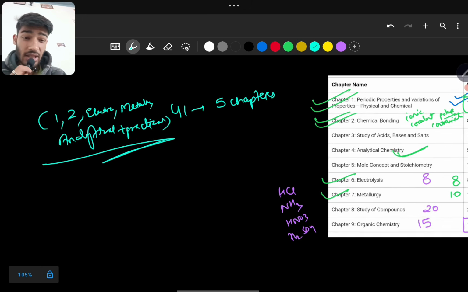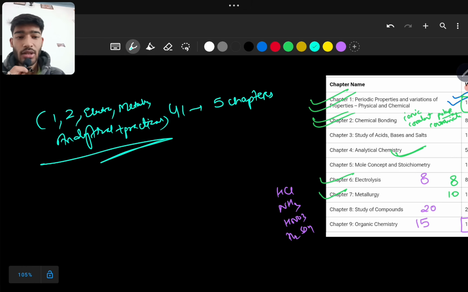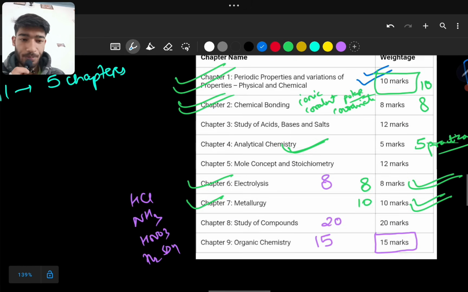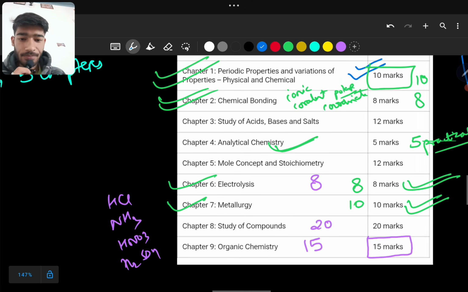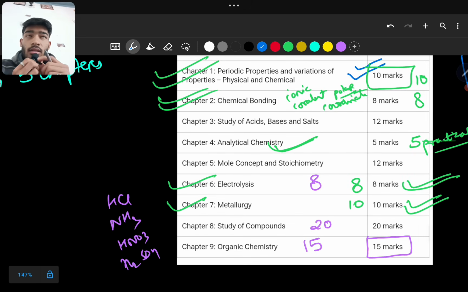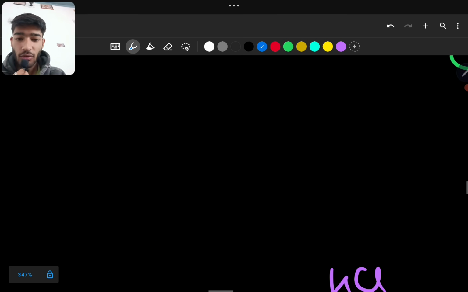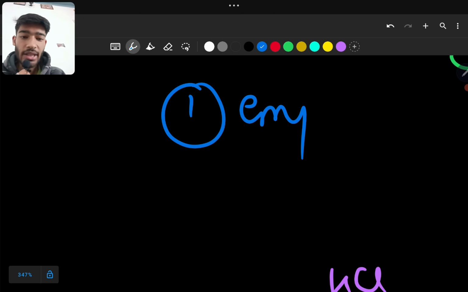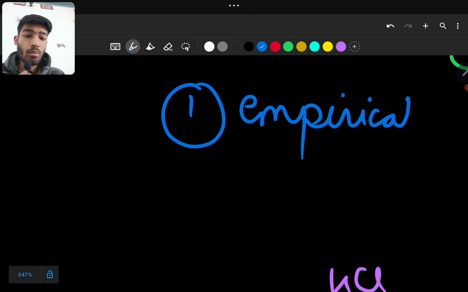Now I'll tell you about the medium weightage chapters which you can study. I'll write them in blue color. Now have a look over here. See, in mole concept there is a variety of questions, but the most frequently occurring question is about empirical formula. Empirical formula is very, very important, where you will be given the percentage composition of different elements. For example, an organic compound is given with the composition of copper, hydrogen and oxygen, their percentage is given, and then you have to find the empirical and molecular formula. This is the important question, empirical formula.